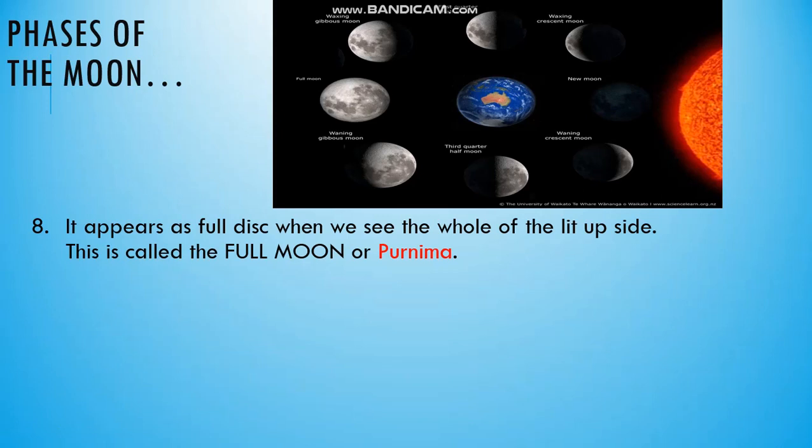This is called the full moon, or Purnima in Hindi. So where is this full moon? This is your full moon. Fully lit up moon. See, every time you are seeing the same face.